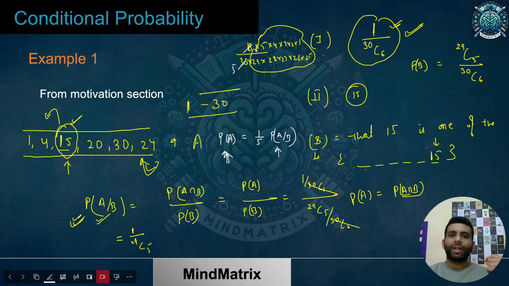I have just opened it up and I could get 6 upon 30, and the rest of the part is going to be the same because 5 till 1 would be going and 29 till 25 would be going. So this was 1 upon 5. So P of A given B is 5 times P of A. Over here you can see the probability of A given B is higher than probability of A.